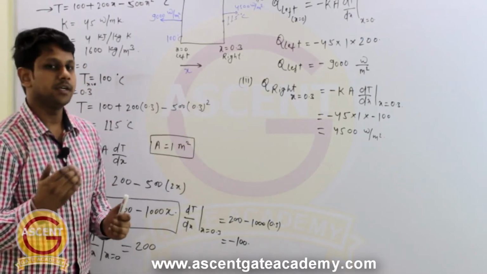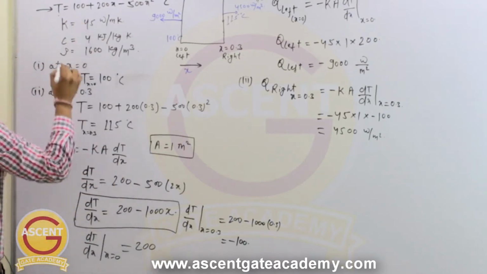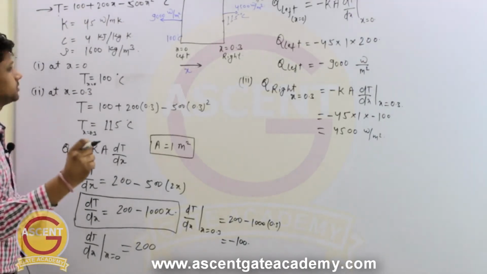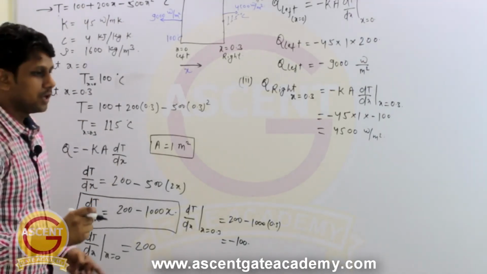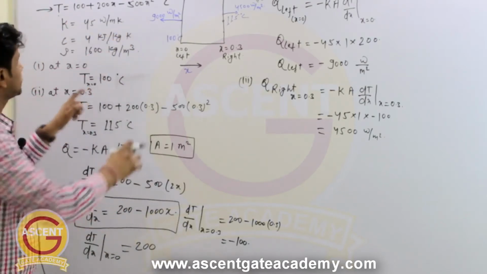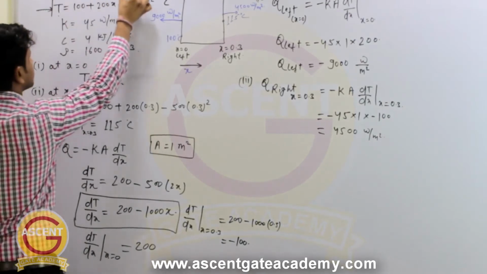Here the heat transfer is only in one direction, because the temperature is depending just on x. So it is a one dimensional heat transfer. Moreover, the temperature is independent of time. We are not seeing any dependency on time in this particular equation.